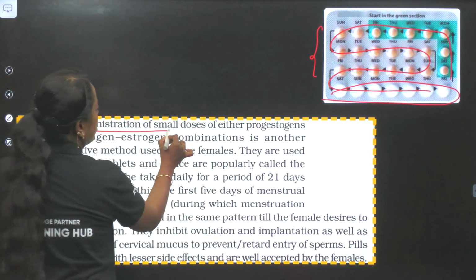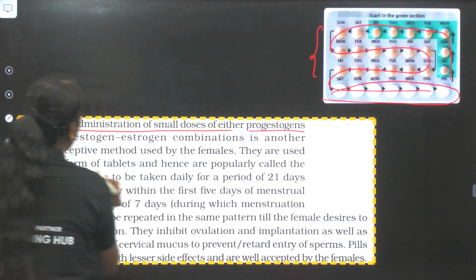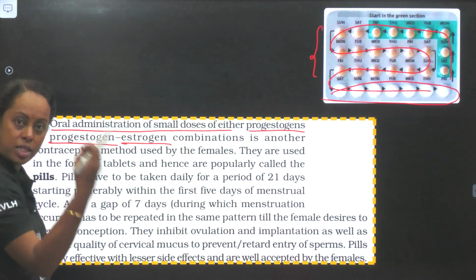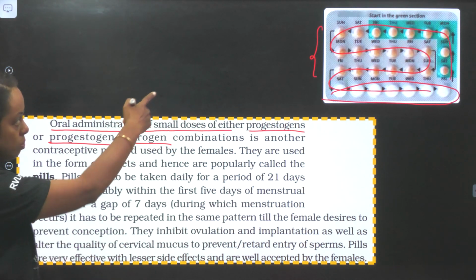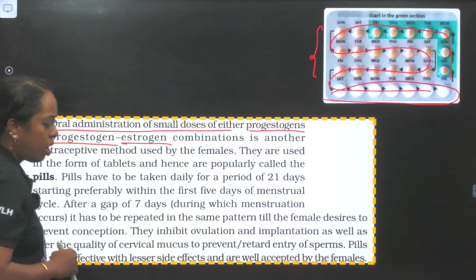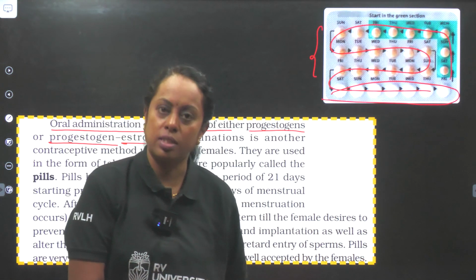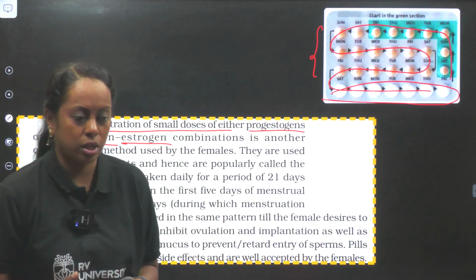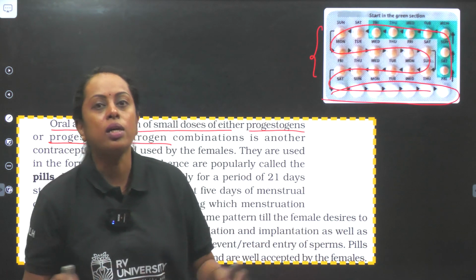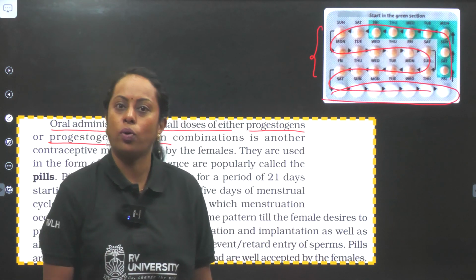Oral administration of small doses of hormone, progestogens or progestogen-estrogen. So either the pill contains progesterone or it is a combination pill, as I have told you here. It is progestogen and estrogen. Now, what is the point that we have to remember? A female who has to conceive, that we studied in human reproduction, progesterone hormone should be present throughout her gestation phase. If it is going to decline, abortion is going to occur.